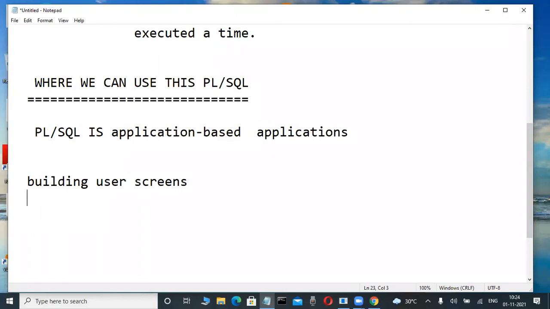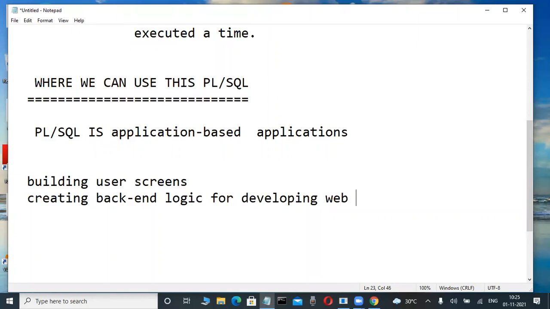That's why so many fellows are telling that these are the things you are familiar with in our classes: creating back-end logic only. Back-end means databases. Back-end logic for developing web applications. From your point of view, okay? Web application development purposes only we are using it. But unfortunately, SQL is only providing data for these types of applications, PLSQL based applications.